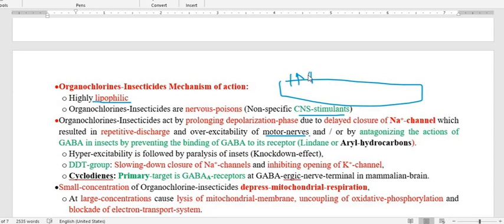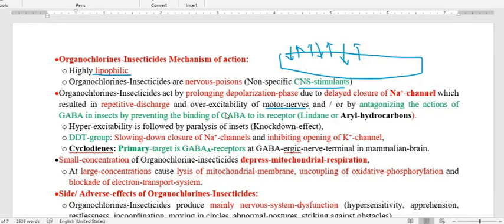And because of this activity, depolarization, repolarization, depolarization, repolarization occur, and generation of action potential occurs, and the message is conveyed from one place to another. So this entry of sodium is through the sodium channel, and through the sodium channel the sodium enters the neuron, and therefore it produces the depolarization, or you can say the excitability.